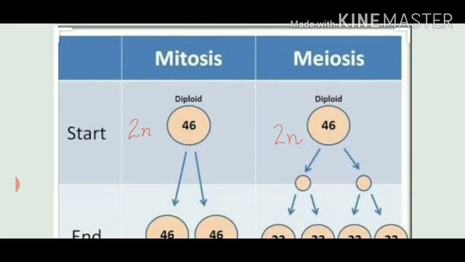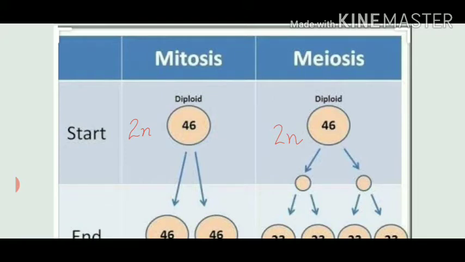So in case of mitosis, because it is an equational division, so in the beginning, there are 46 chromosomes. So if we consider that all the mammals and most of the flowering plants, they have diploid structure in the starting. So this is an example of human beings that chromosomes are present in pairs. Two set of chromosomes are there where n is equal to 23. So when we multiply 2 with 23, we will get an answer of 46 total chromosomes.